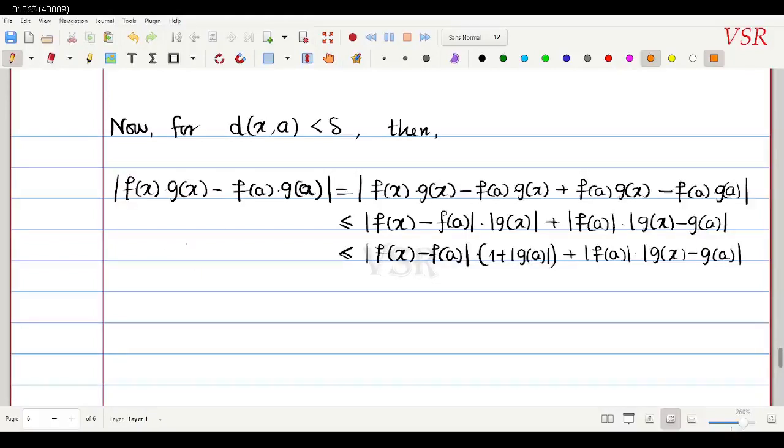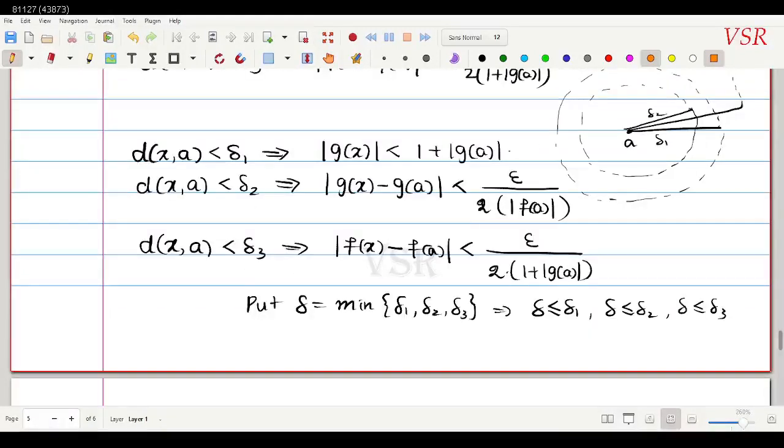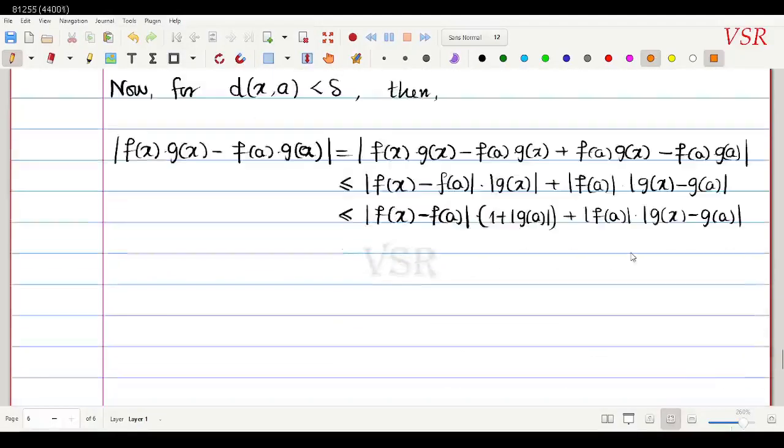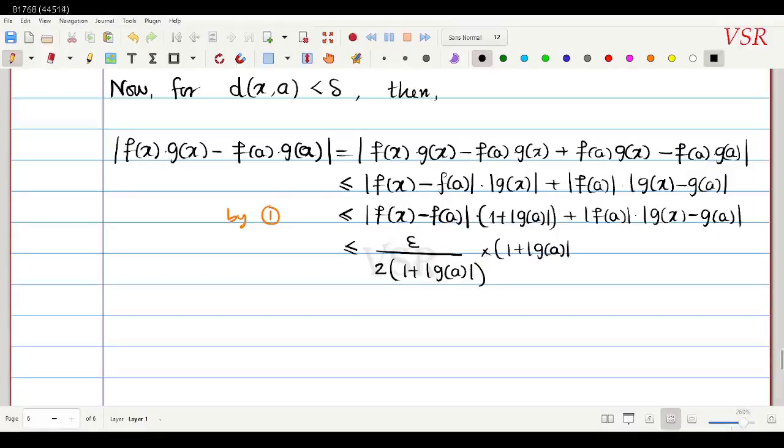So by 1, who is that? This is 1, this is 1, this is 2, this is 3. So here I have used only by 1. Now again what am I going to do? This is going to be less than or equal to epsilon divided by 2 times 1 plus modulus of g of a, correct, into 1 plus modulus of g of a, plus modulus of f of a into epsilon divided by 2 times modulus of f of a.